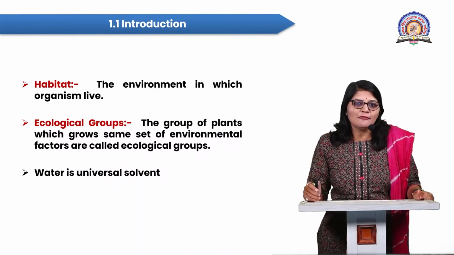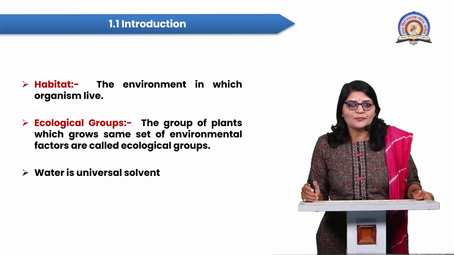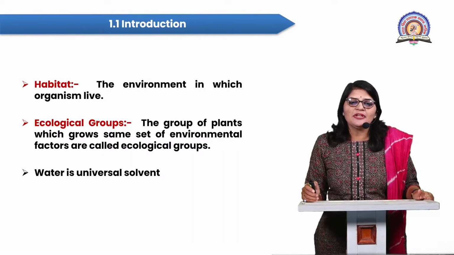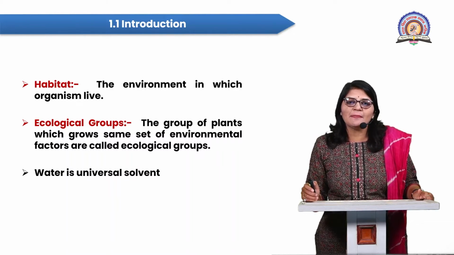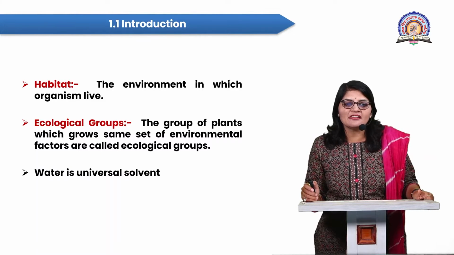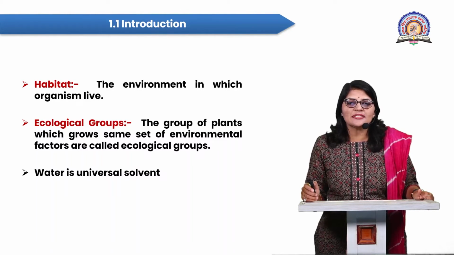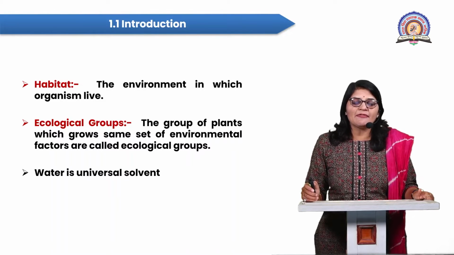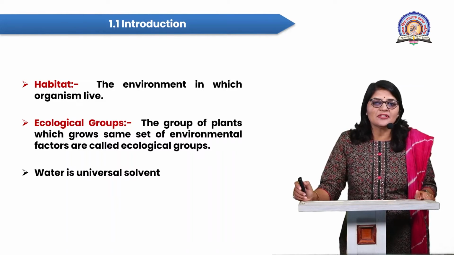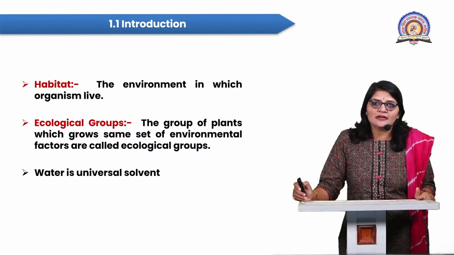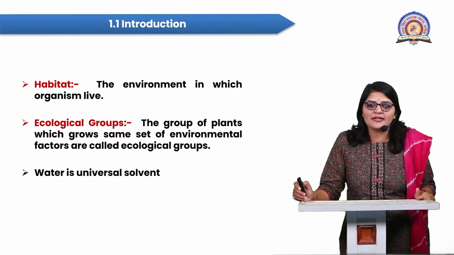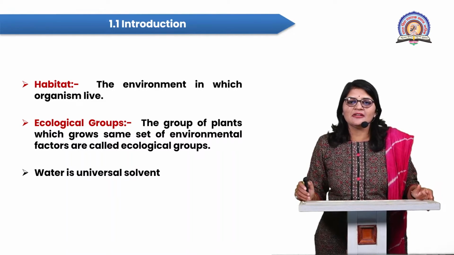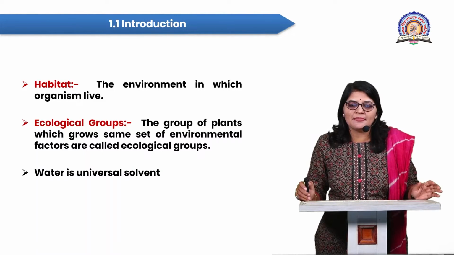So next I am focusing on the ecological groups. The group of plants which grow under the same set of environmental factors or environmental conditions are called ecological groups. So this is a simple definition: specifically we focus here on plants, that live together or grow under the same set of environmental conditions. The environmental conditions here mean water, temperature, salinity, etc.